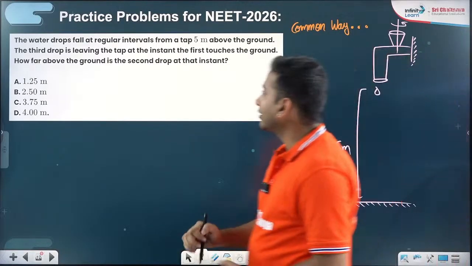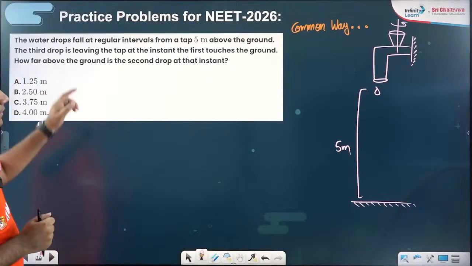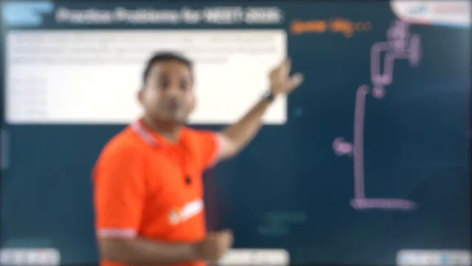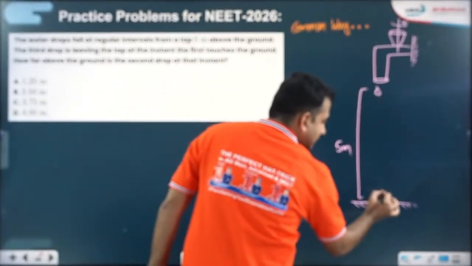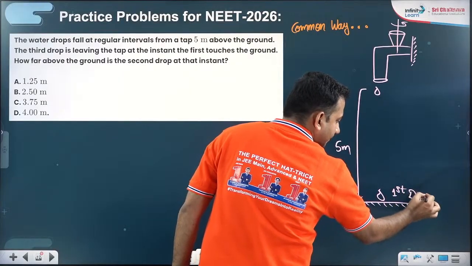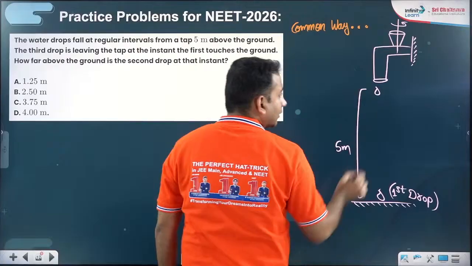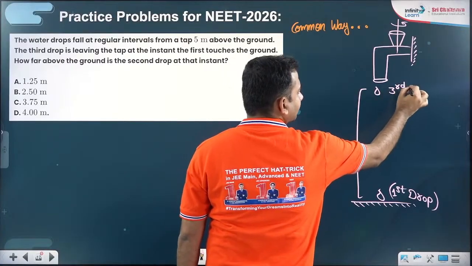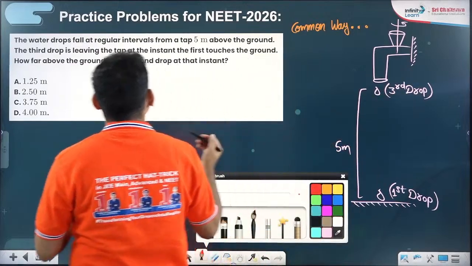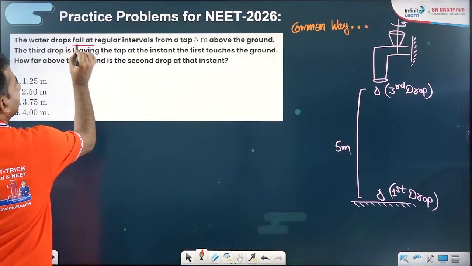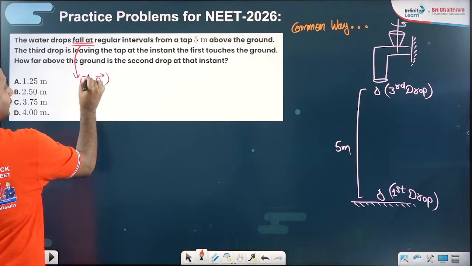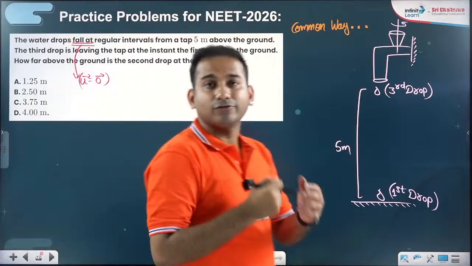5 meters above the ground level. All right. And what they are saying is the third drop is leaving the tap at the instant the first touches the ground. So if this is the first drop that is touching the ground, the third drop is leaving the tap, and obviously the drops are not coming out with some velocity, they are falling. Falling means you can say your initial velocity is taken to be 0, free fall. Okay, and obviously under the influence of gravity.